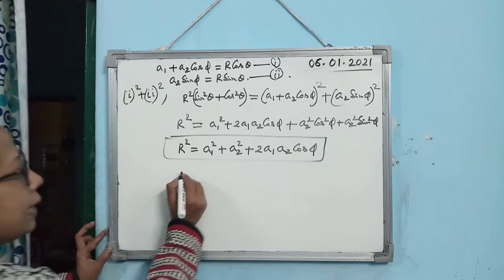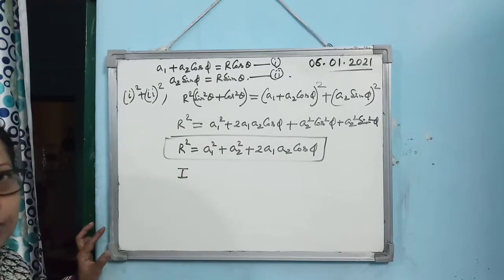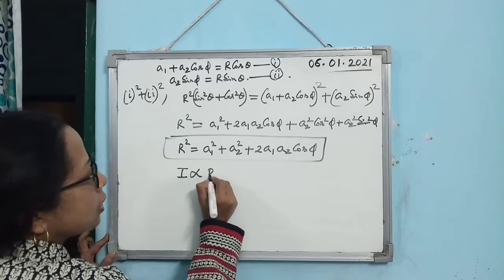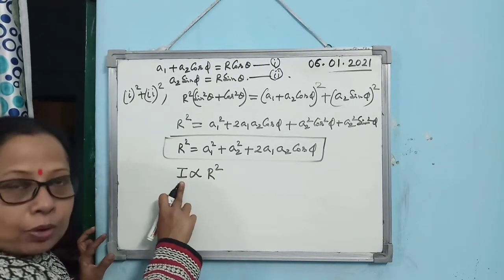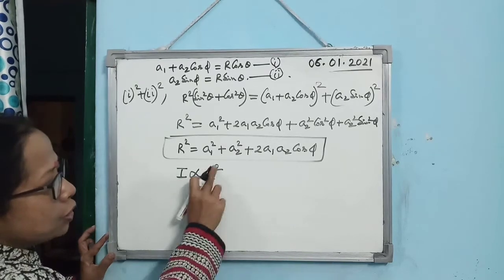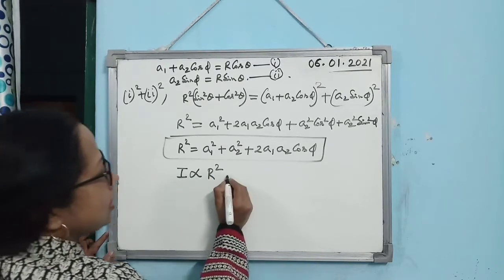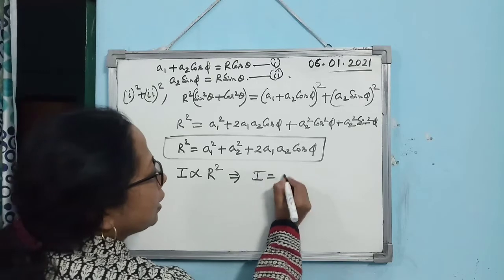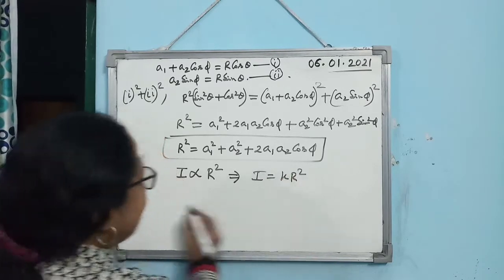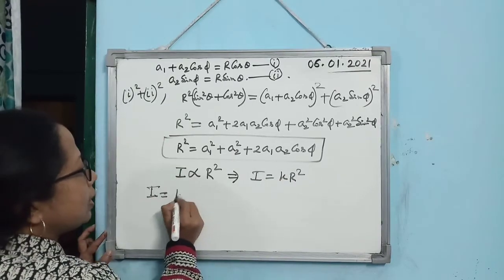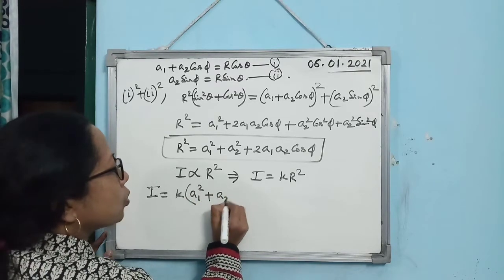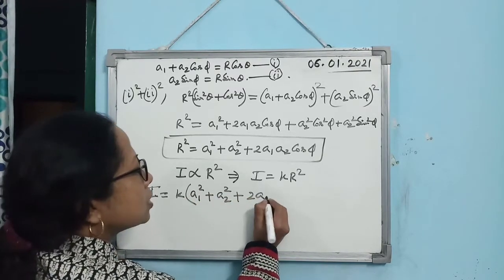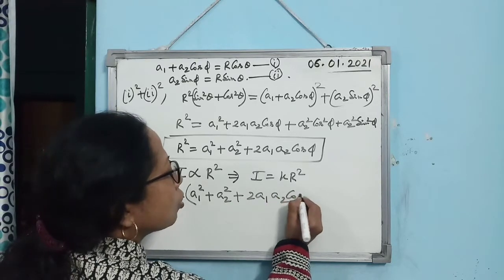We know that the intensity at any point is directly proportional to the square of the amplitude. So you can write that the intensity at any point of the medium is proportional to R square, that is, intensity equals K times R square. So the intensity at any point is given by A1 square plus A2 square plus 2A1A2 cos phi.